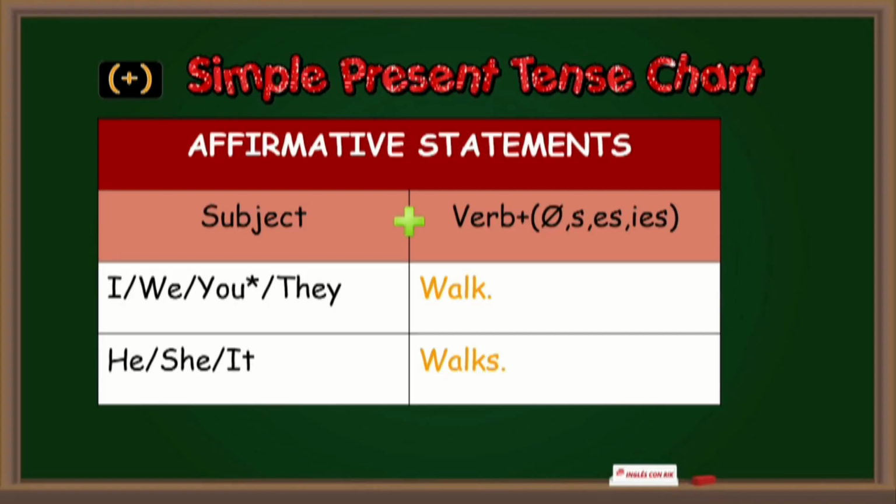Here we have the chart. In order to write an affirmative statement, we must write first the subject plus the verb. Here we have a detail with the verb. We add S, ES or IES for third person singular. So for he, she, and it. For the rest of subject pronouns, we only use the base form.